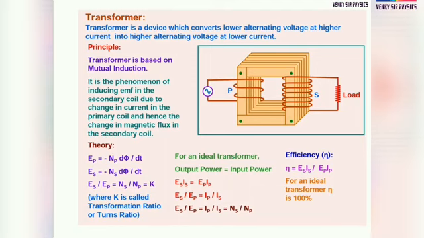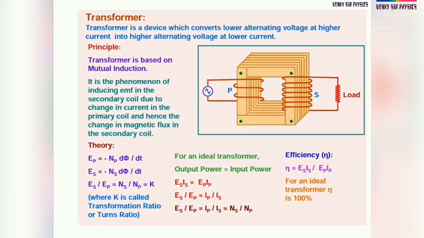By using the equation of primary and the equation of secondary, ES by EP is equal to NS by NP. By taking the ratio we can cancel d phi by dt. We get NS by NP equal to K, some constant, where K is called the transformer ratio or turns ratio. For an ideal transformer, output power is equal to input power. An ideal transformer means there is no power loss before and after the transformer.